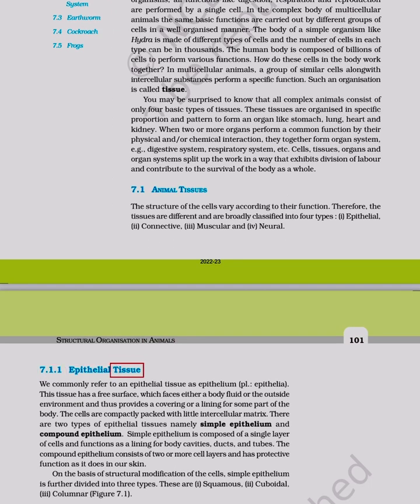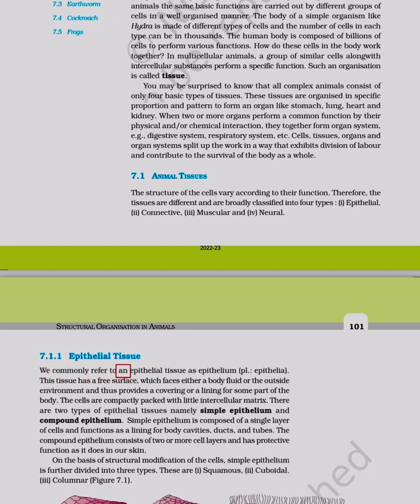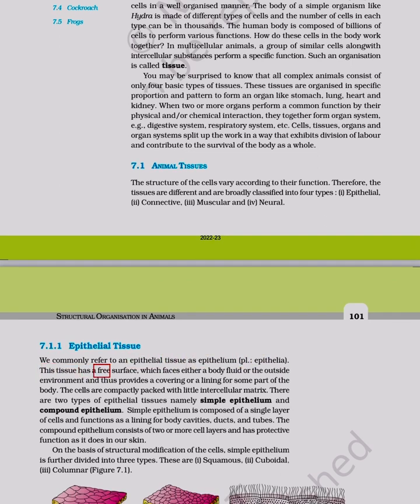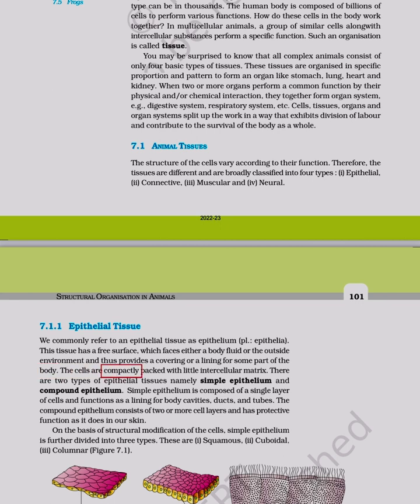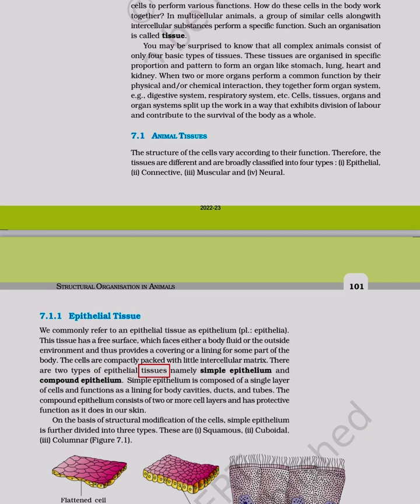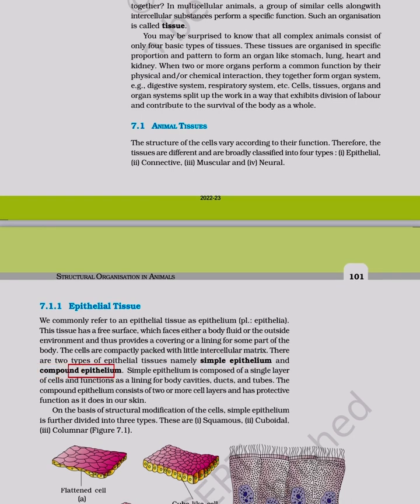1. Epithelial tissue. We commonly refer to an epithelial tissue as epithelium, plural epithelia. This tissue has a free surface, which faces either a body fluid or the outside environment and thus provides a covering or a lining for some part of the body. The cells are compactly packed with little intercellular matrix. There are 2 types of epithelial tissues, namely simple epithelium and compound epithelium.